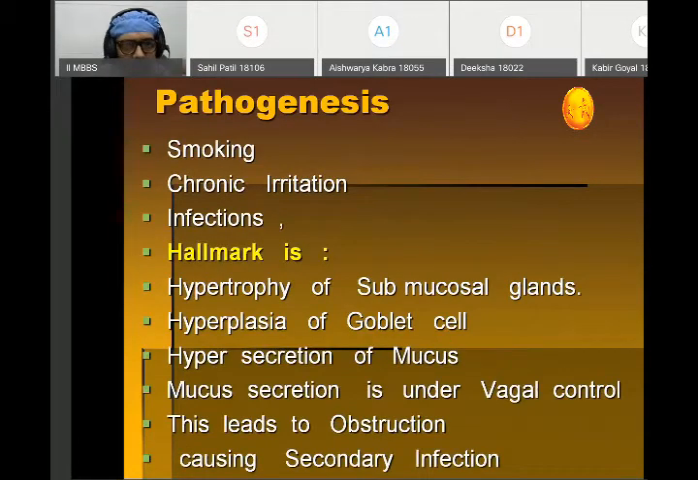Now, causes of chronic bronchitis, it is mainly seen in cases of smoking, chronic irritation, and infection. So these are the basic causes of chronic bronchitis. And the hallmark in case of chronic bronchitis, on histology, it basically shows hyperplasia and hypertrophy. There is hypertrophy of the submucosal gland, there is hyperplasia of the goblet cell, there is hypersecretion of mucus. Whenever there is excess amount of mucus within the lumen, that may lead to obstruction of the lumen causing secondary infection. So these are some of the hallmarks of chronic bronchitis.